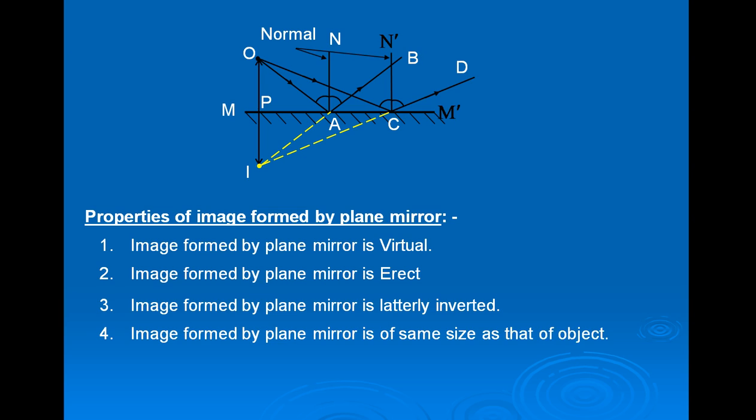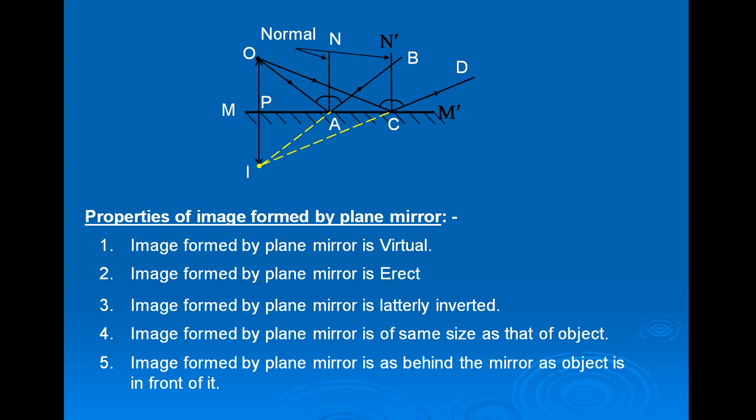Now fourth one, image formed by plane mirror is of same size as that of object.